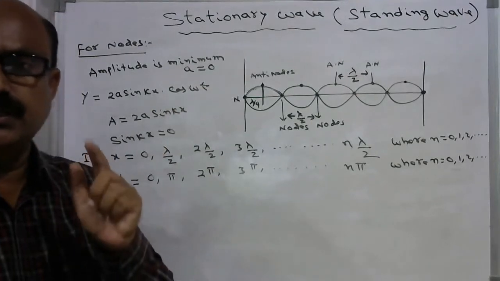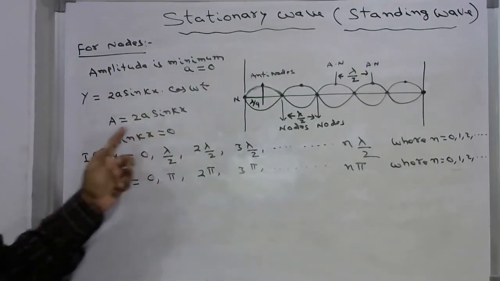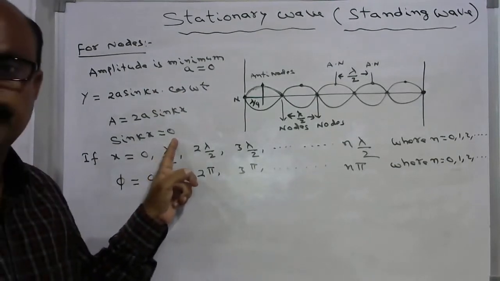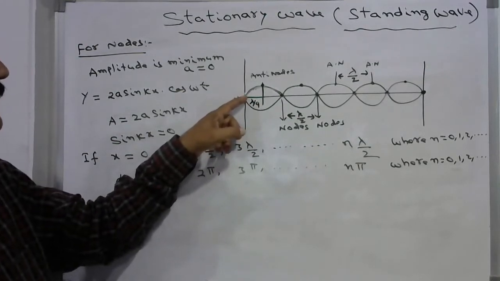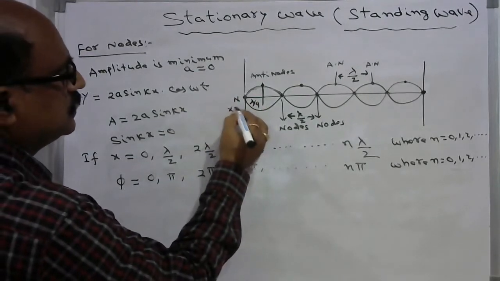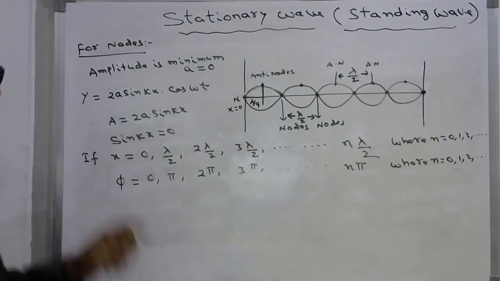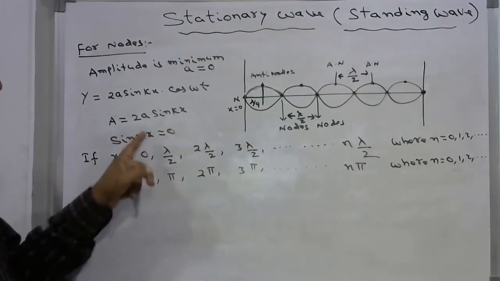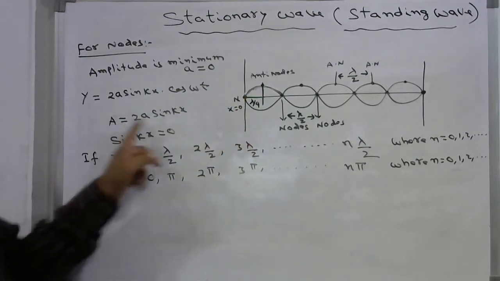So at every node, the amplitude must be 0, which means sin kx must be 0. Consider this point on the x-axis, x equal to 0. At the very beginning, if you put x as 0, you get sin 0 is 0. So the amplitude is 0 in this case.